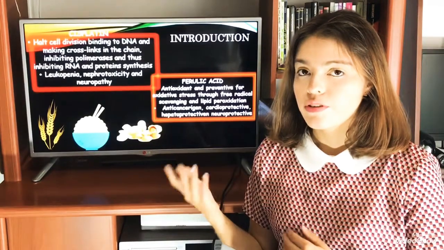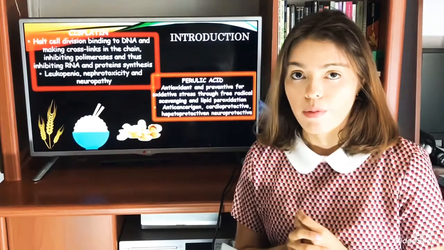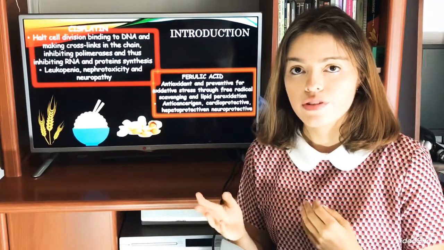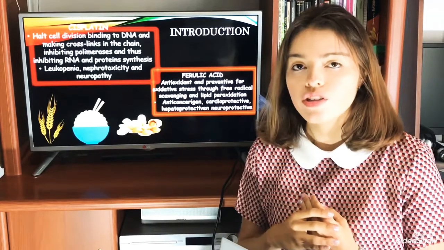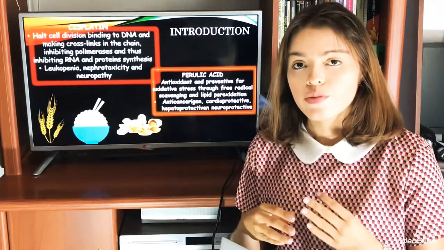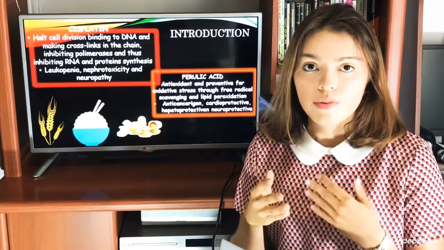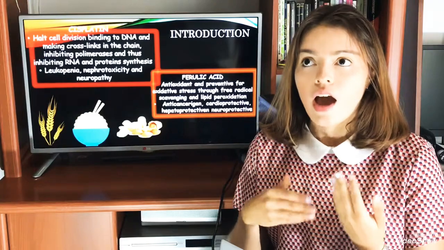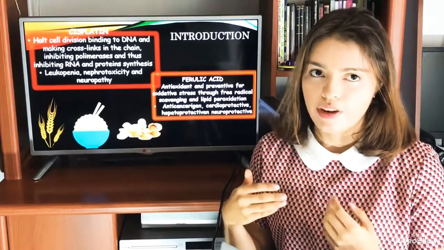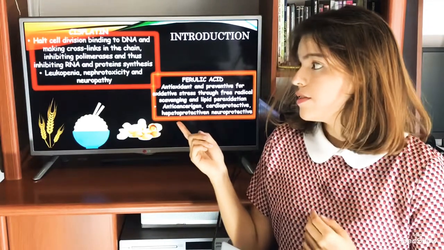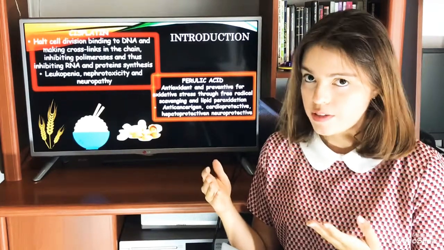First of all, I'm going to start talking about the main compounds used in the research. So we have the cisplatin, which is a chemotherapeutic agent used to treat head and neck tumors, testicular and ovarian cancers, osteosarcoma, medulloblastoma, neuroblastoma, Hodgkin and non-Hodgkin lymphomas. It works by halting DNA division by making cross-links between DNA chains and thus inhibiting the polymerases during the S phase and thus preventing the cell to replicate damaged DNA. Also, its toxicity is shown as leukopenia, nephrotoxicity, neuropathy, and as we will see, ototoxicity.